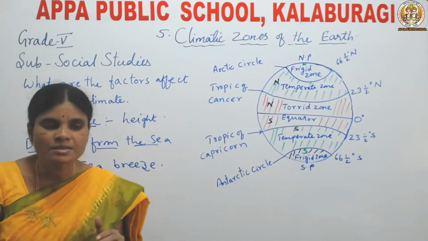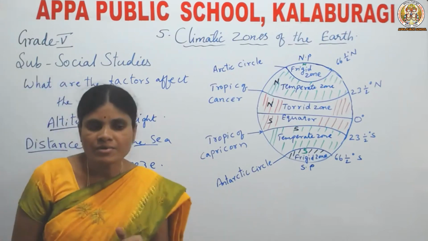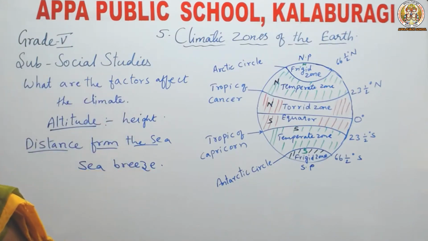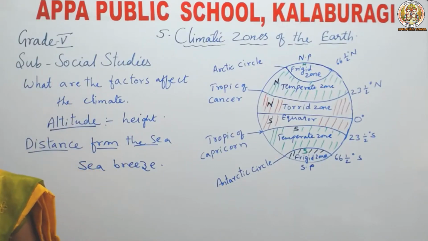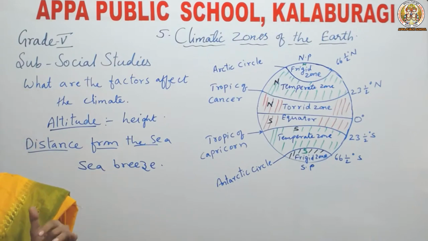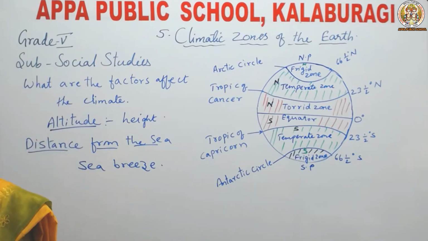The reason is because they experience sea breeze. For example, Goa, which is near to the sea, experiences moderate type of climate than Delhi, which is away from the sea.